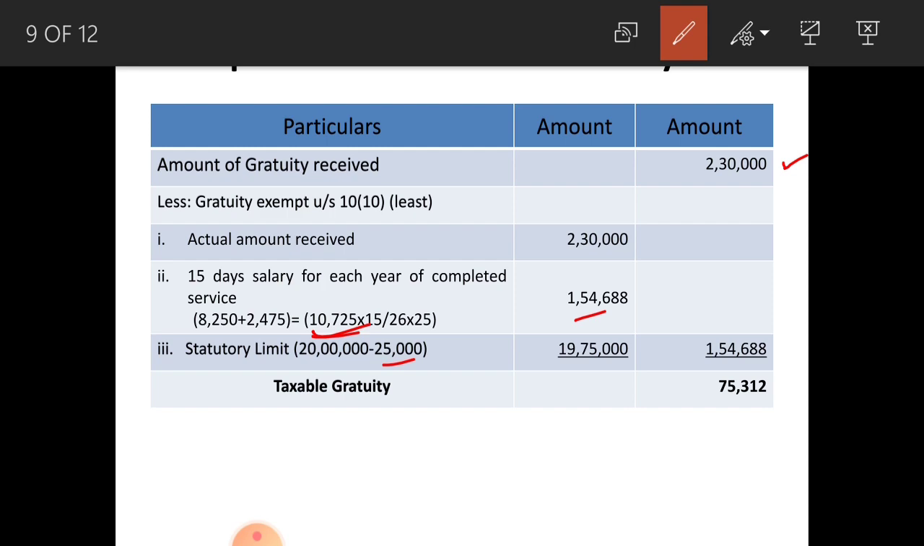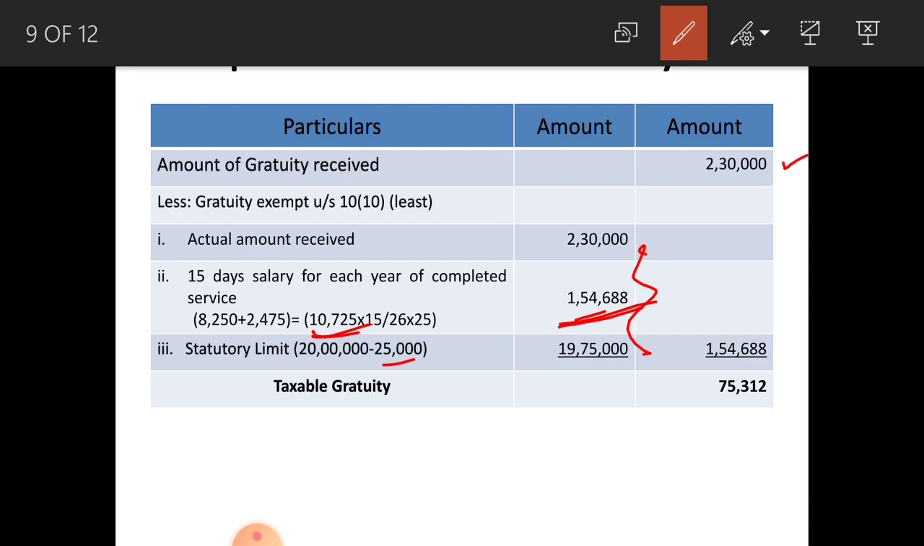That amount you have to deduct from statutory limit because he has already received gratuity. So his actual statutory limit in this case is 19,75,000. Least of the following you have to consider. Here the least is 15 days salary, that is